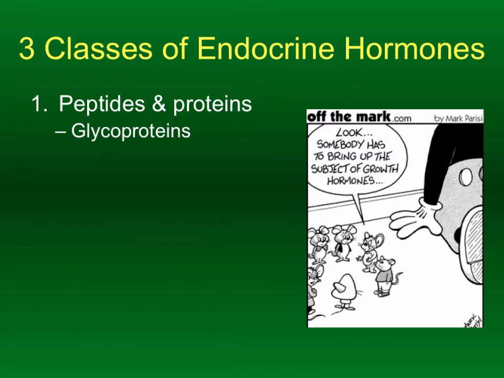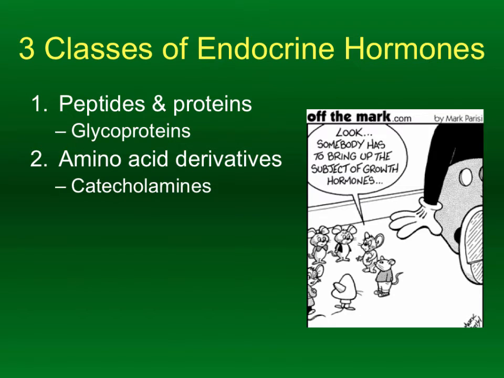They dissolve in water. The second category here is going to see the amino acid derivatives. These are hormones that have been produced by modification of various amino acids that result in them becoming hormones. This group is also hydrophilic, so these could be things like catecholamines. Also, the thyroid hormones are amino acid derivatives, as is melatonin. Melatonin is one of those substances that we think is involved with sleep cycles. Although this isn't really completely fully understood, melatonin does play a role in becoming sleepy at a certain point during the day. This one also is an amino acid derivative.